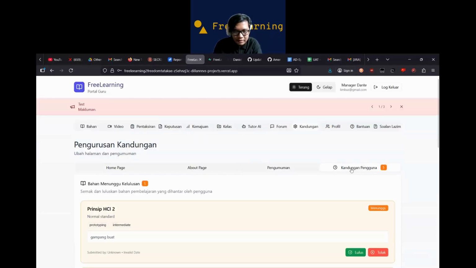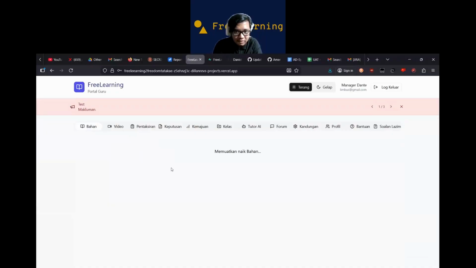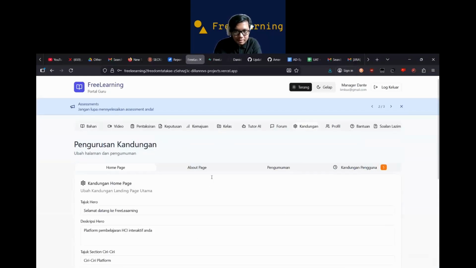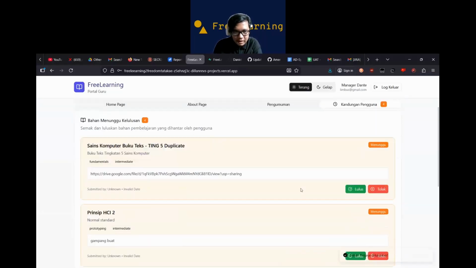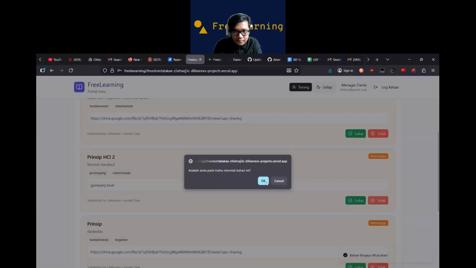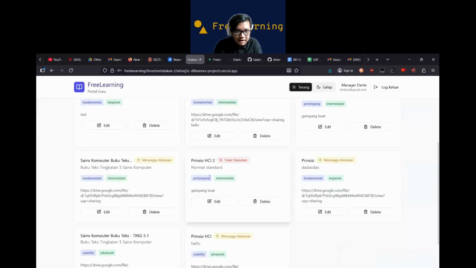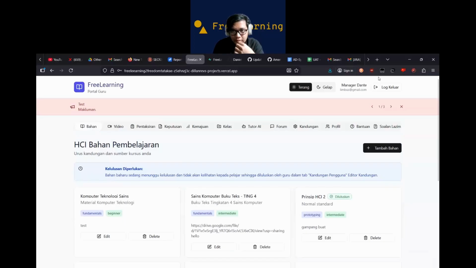It will create a new one, and then while that's done, you can see here in the materials that there are many materials waiting for approval. So let's say Princip HCL, we allow it, and then Princip HCL2, we reject it, and then you can see here this was rejected and this was allowed, and it will show up on the material.